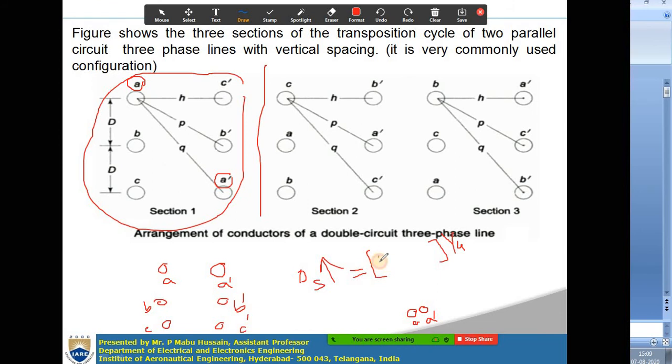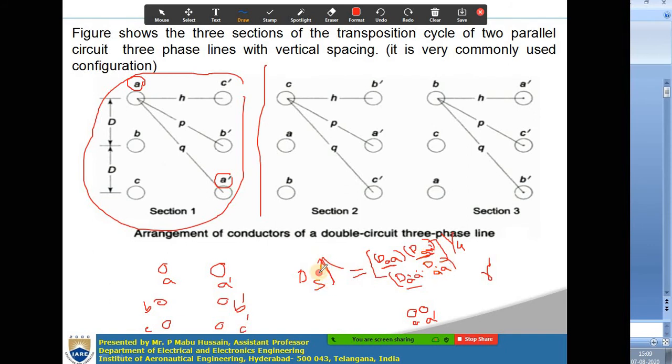Then the distance here will be self distance Daa, so which is self distance into, if you take the first conductor A, this product into another product, A dash into A dash A. Okay. So, the self distances are nothing but r dash values, geometric mean radius r dash. And this is nothing but the distance between A and A dash.